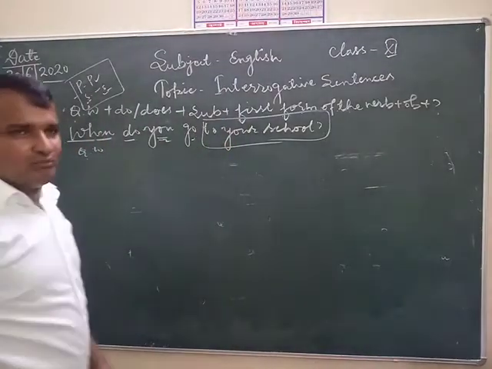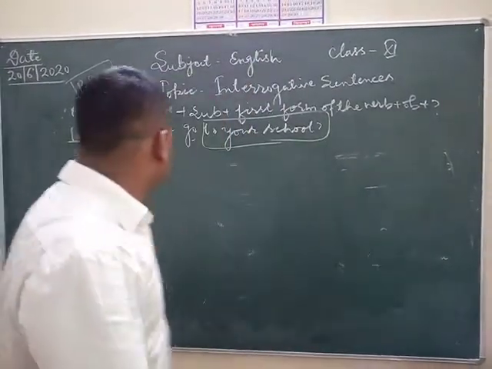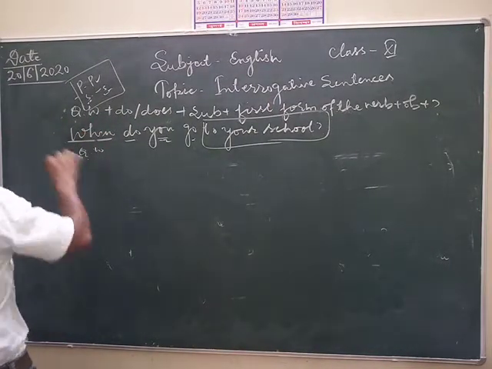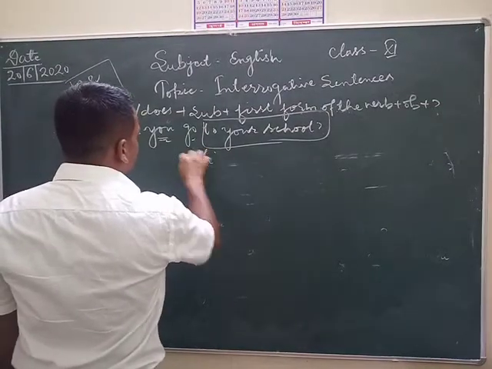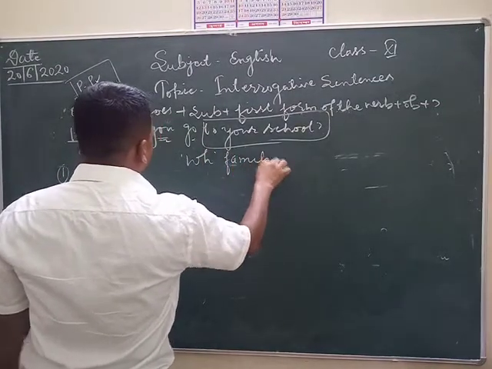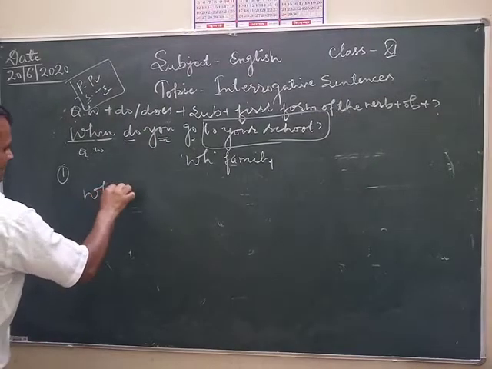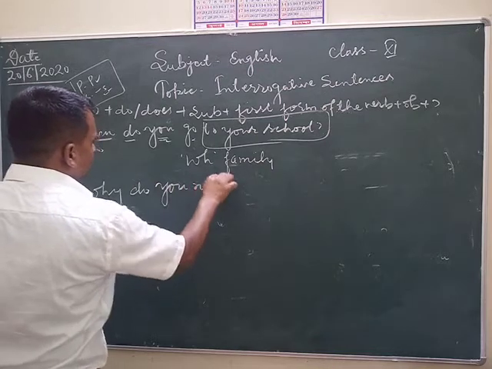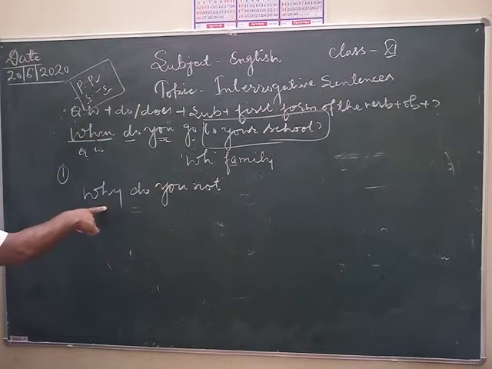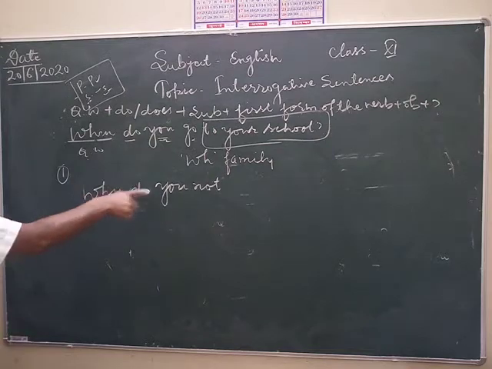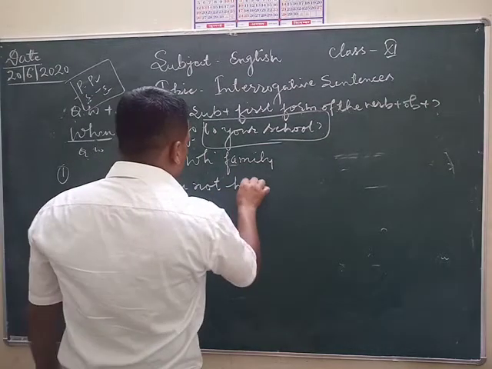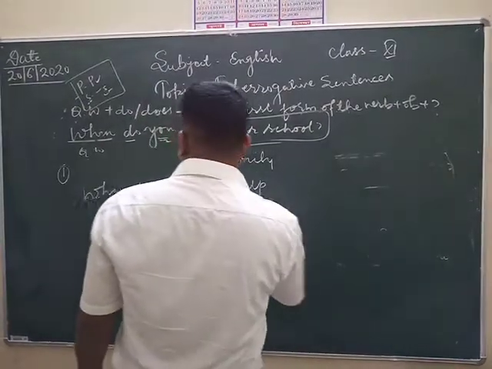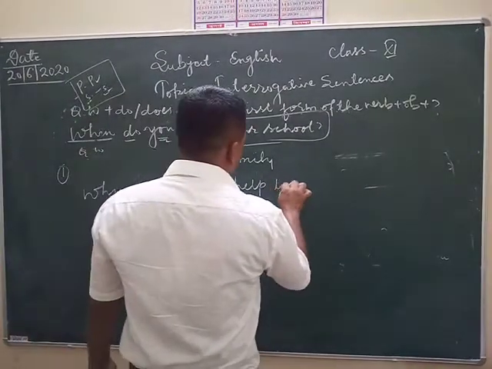Like this, you have to make more and more sentences. One more, the wh family. Why do you not help?